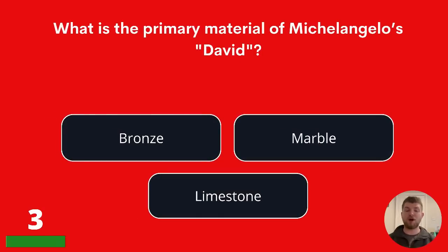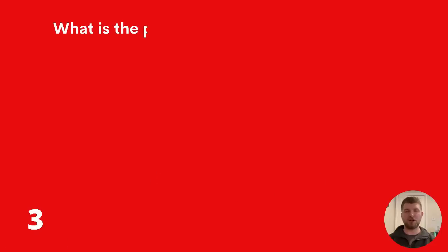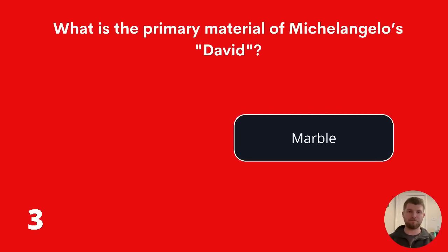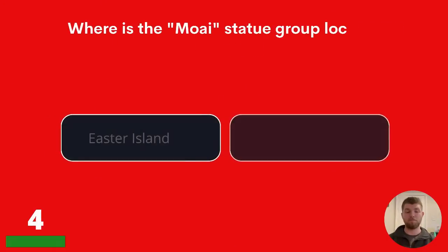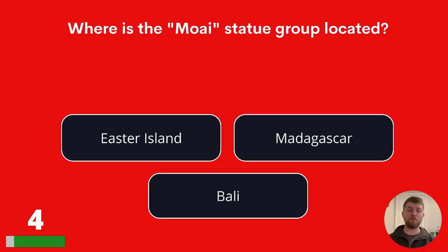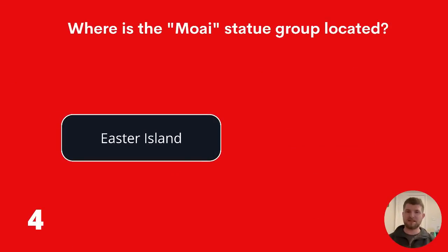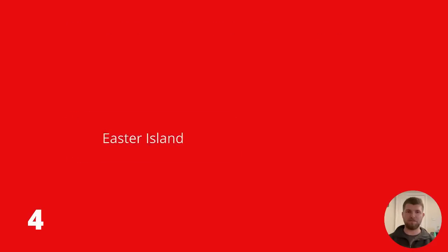3. What is the primary material of Michelangelo's David? Bronze, marble, or limestone? The primary material of Michelangelo's David is marble. 4. Where is the Moai statue group located? That's M-O-A-I. Is it Easter Island, Madagascar, or Bali? Often known as the Easter Island Heads, the answer is Easter Island.